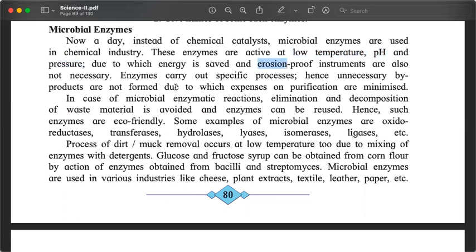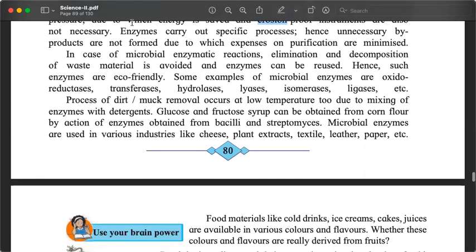Also, because of the use of these biological catalysts, harmful products are not formed, byproducts are not formed, है ना? तो purification का भी use necessity कम हो.